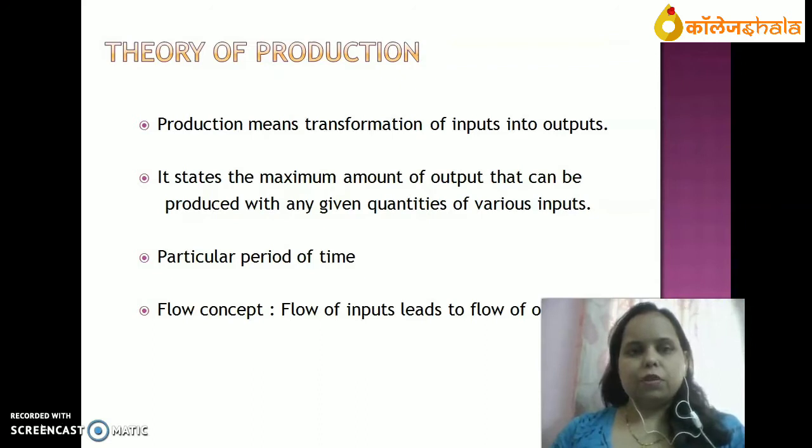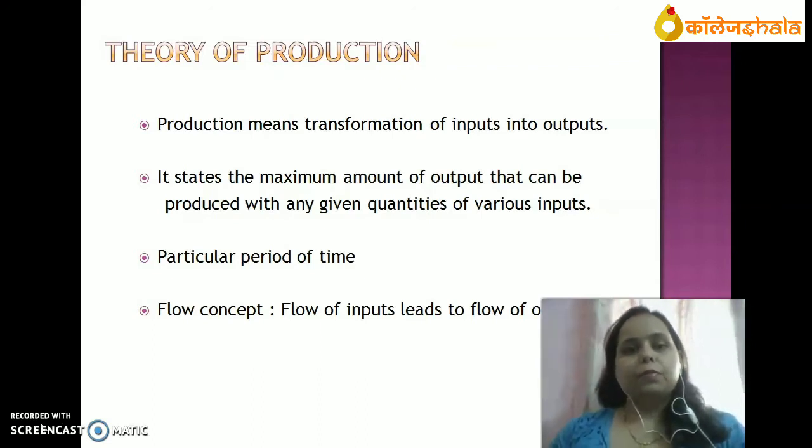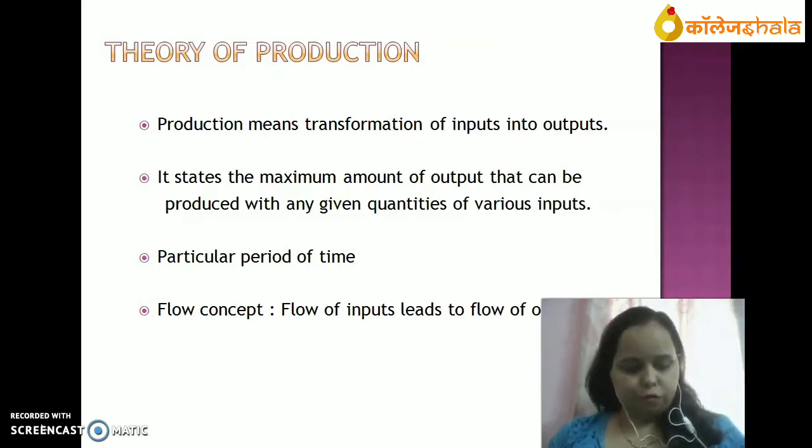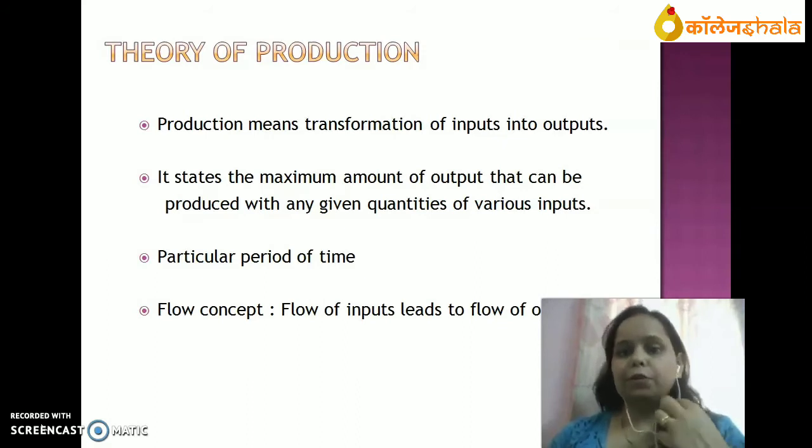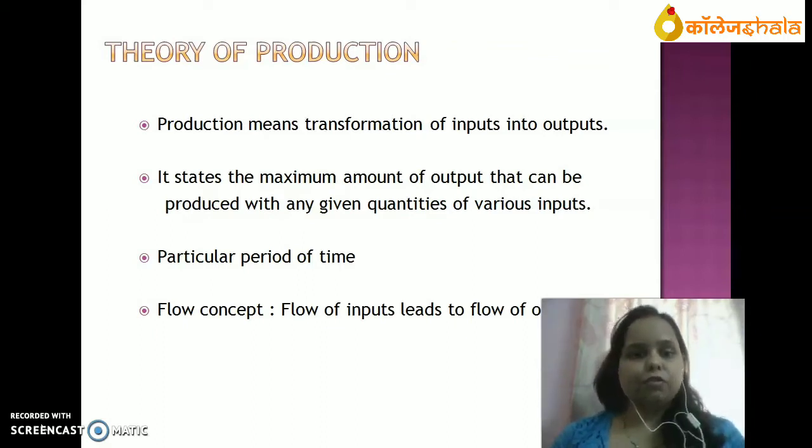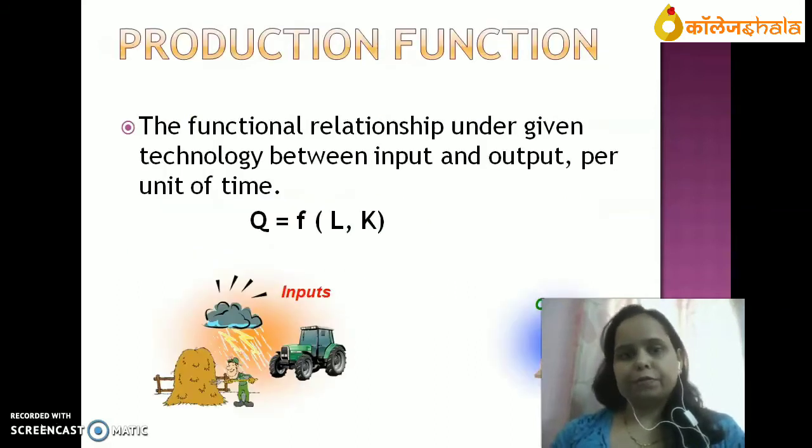Now first of all, what is theory of production? Production means transformation of inputs into outputs. It states the maximum amount of output that can be produced with any given quantities of various inputs at a particular period of time. It refers to transformation of inputs into output.